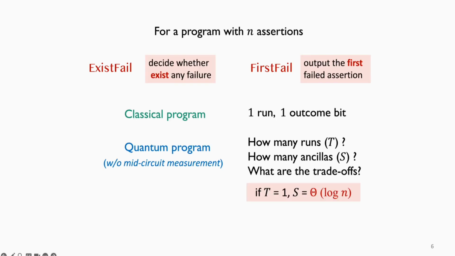In classical computing, it is trivial. No matter how many assertions are in a program, a single run with one bit of outcome is enough. While in the quantum setting, things are much less obvious. One of our key results is that if we consider a single-run setting, then for both these tasks, first-fail and exist-fail, the required space overhead has a tight log n bound.